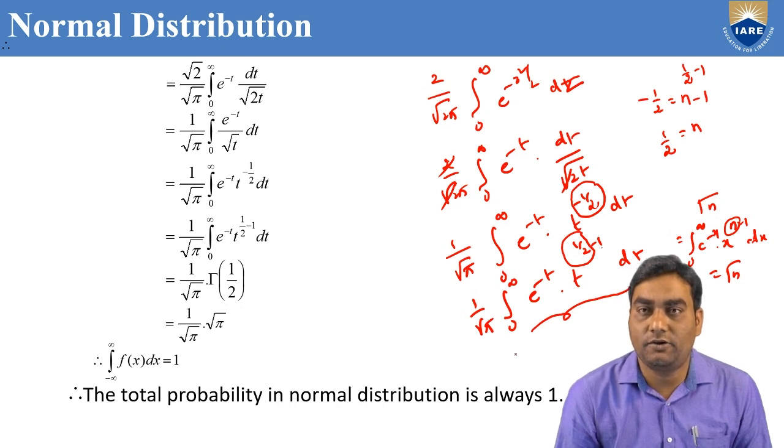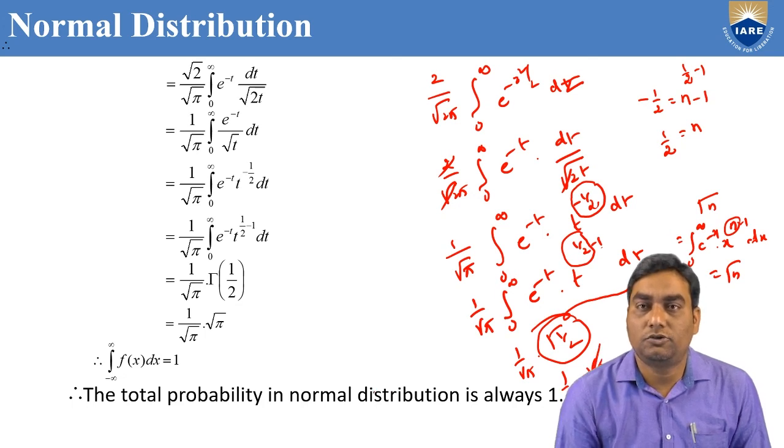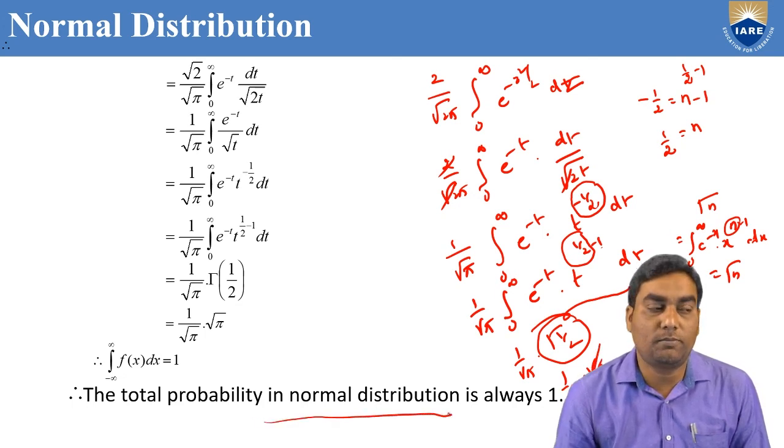So we get 1 by root pi into gamma 1 by 2. But we know that gamma 1 by 2 value is root pi. Cancel. We get 1. So the total probability in a normal distribution is always 1.